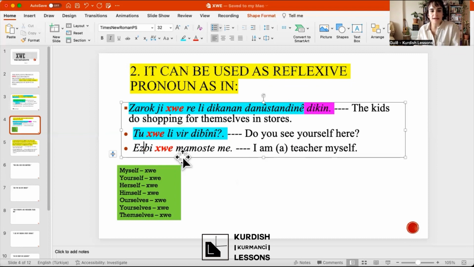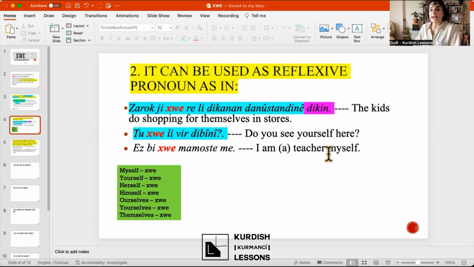And the last one, as bakhoy ma mustam. I am a teacher myself. So you see, for plural, for you, for I, for he, for she, it's always khoy. It never changes, okay? And the last and very important part.